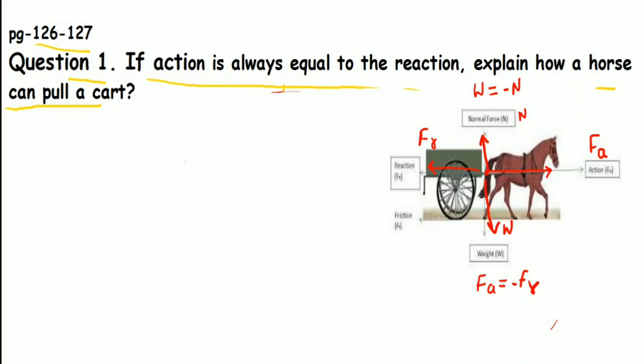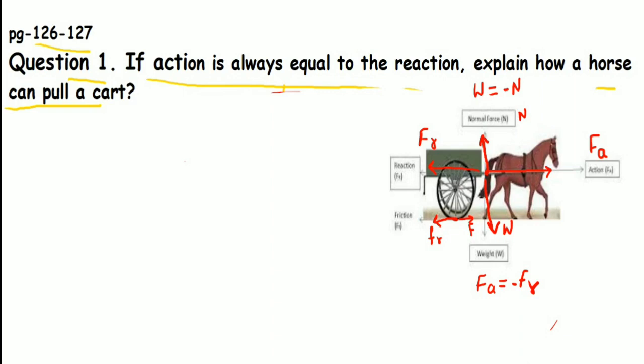This is another kind of action-reaction force. Now, if the cart is moving in the forward direction, a frictional force will act in the backward direction. These two are also action-reaction forces. The magnitudes of these two forces are equal and they are opposite in direction.